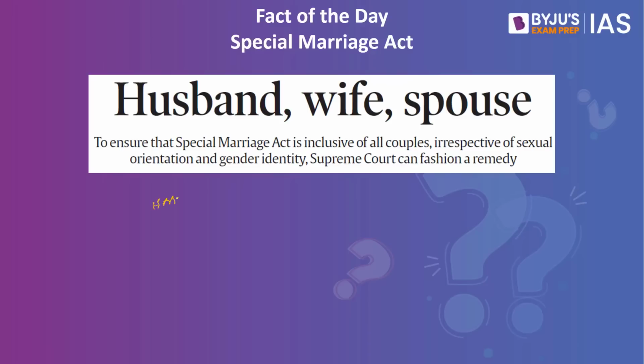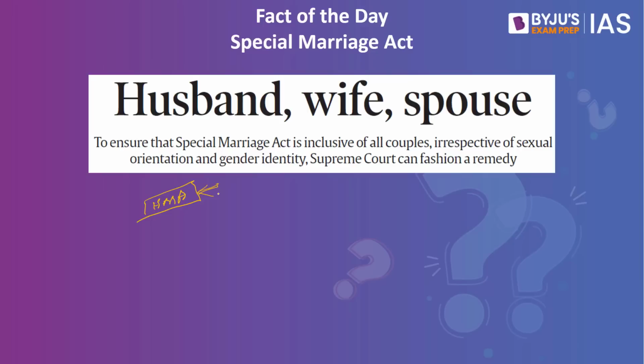So the Hindu Marriage Act is where if there are Hindus who are getting married, they'll be registering under this particular act. Then we also have Muslim personal laws as well. If the couple are from the Muslim community, they have to register under the Muslim personal laws. Similarly, we have other personal laws. So if people want to get an arranged marriage or they want to get married under their laws, that is the personal laws, the registration happens according to the Hindu Marriage Act or Muslim personal laws, Christian personal laws, and so forth.